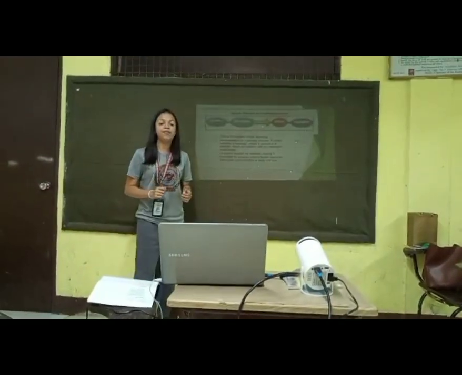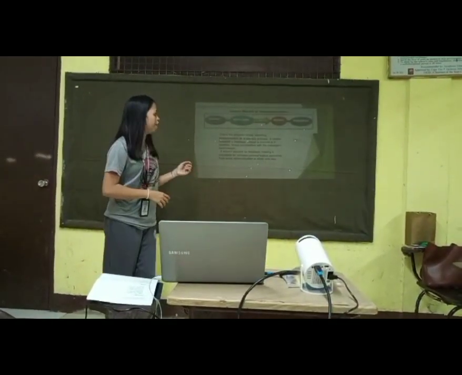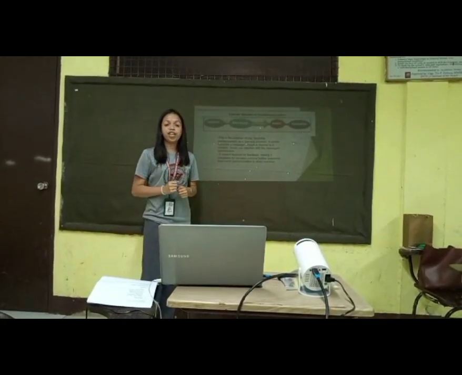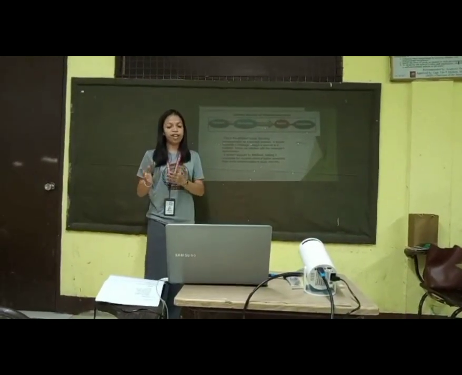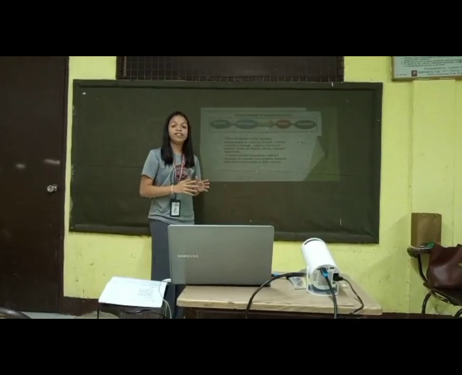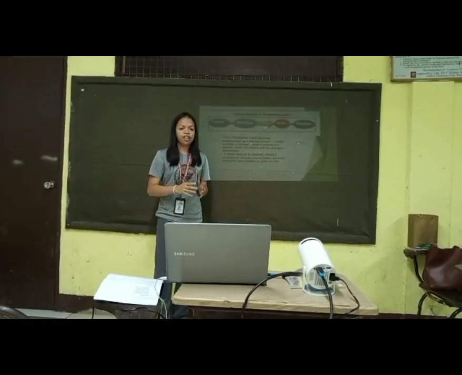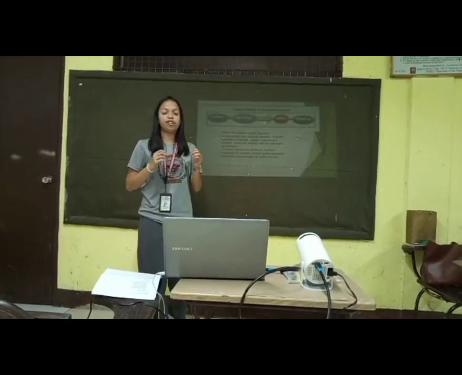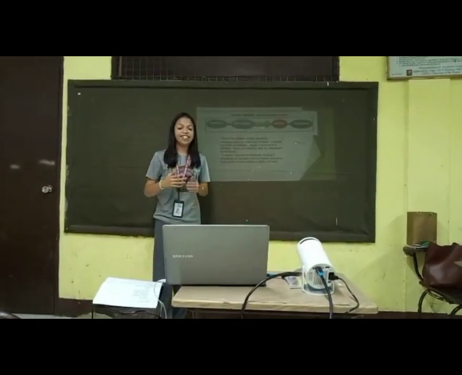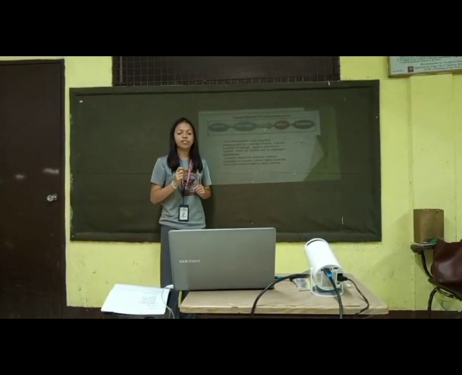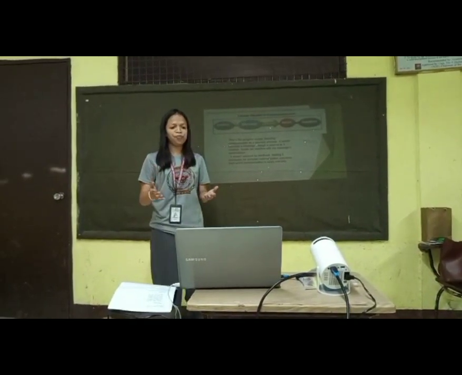So first we have the linear model of communication. This is the simplest model depicting communication as a one-way process. A sender transmits a message through a channel to a receiver. Noise can interfere with the message's transmission. It doesn't account for feedback, making it unsuitable for complex communication scenarios.